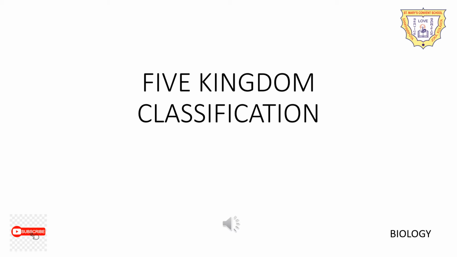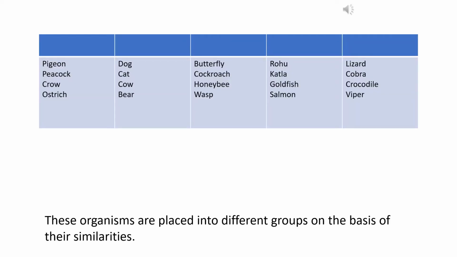There are so many, billions and trillions of living organisms, including the animals, plants, and bacteria in the whole world. To recognize them very easily and to know their properties, like their habitat, their feeding structure, their movement, etc., we divide the living organisms into five kingdoms. And today we are going to know about the five kingdom classification of the living organisms.